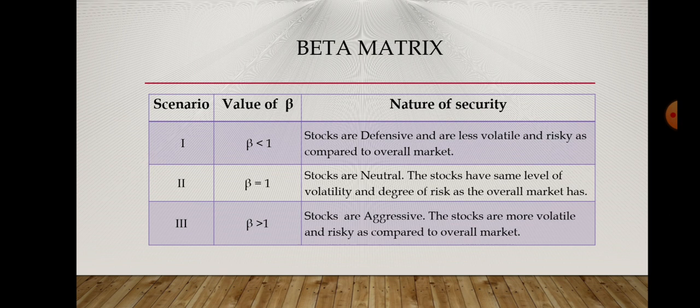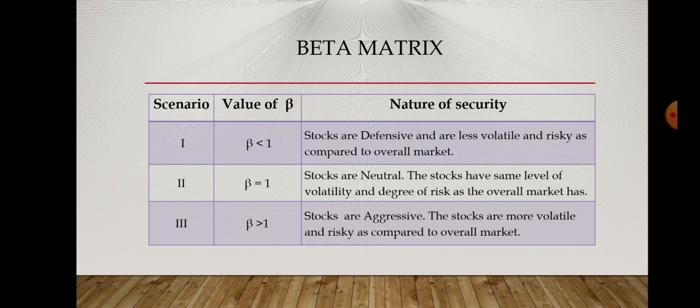This is another very important matrix that we call the beta matrix. If the beta of a stock is less than 1, it means the stock is defensive, meaning there is less risk as compared to the overall market, and we will get less return. If beta is equal to 1, it means the stock is normal; the risk level in the stock and the risk level in the market index are the same.